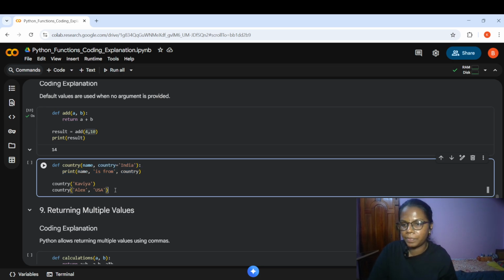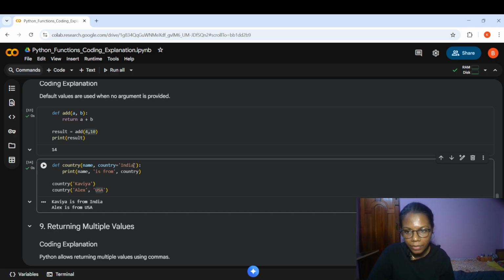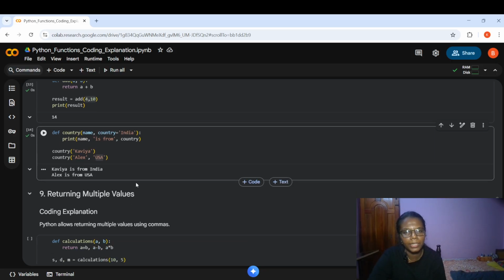So for the next time, I'm giving Alex in USA. So here, for the first parameter, I have given the argument. For the second parameter also, I have given the argument. So what would be the output? Kavya is from India because the country is not given here. Alex is from USA because both the arguments are given properly. So this is how default parameters in Python specifically work.